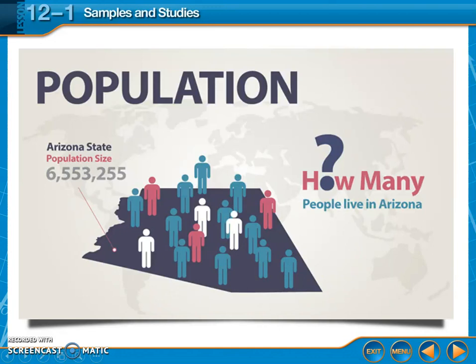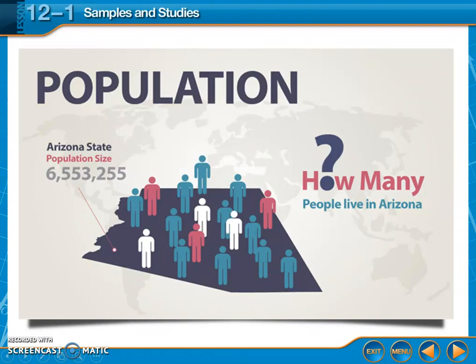The first thing we're talking about is population. Population is the whole set of possibilities within a certain study you want to study. For example, in this picture, we're asking how many people live in Arizona, so your population is going to be the total number of people that live in Arizona.